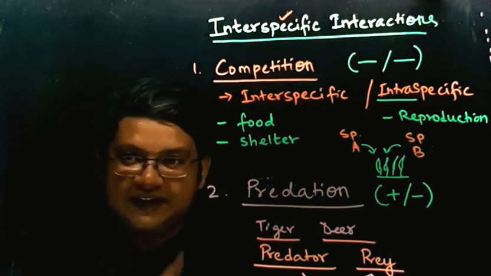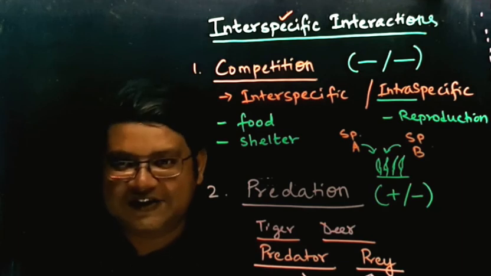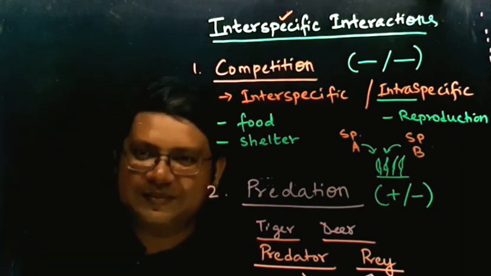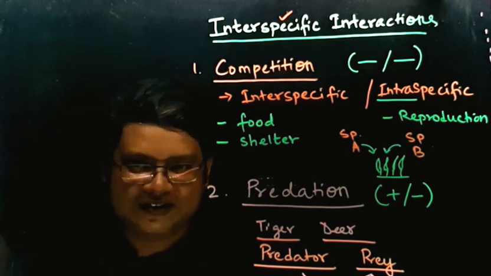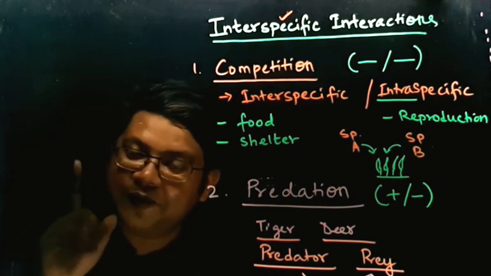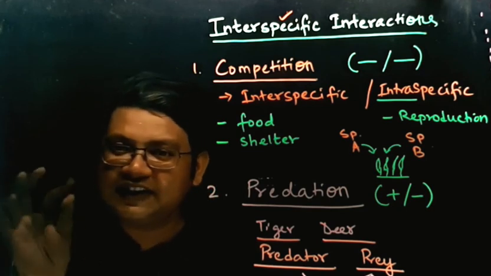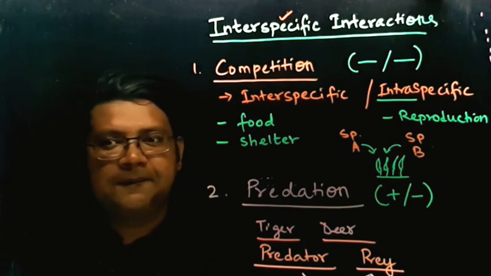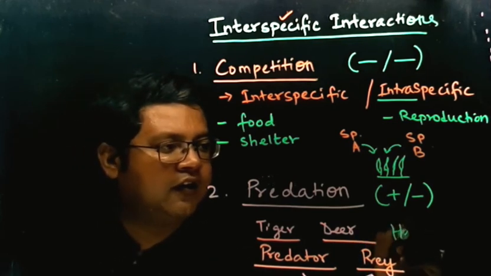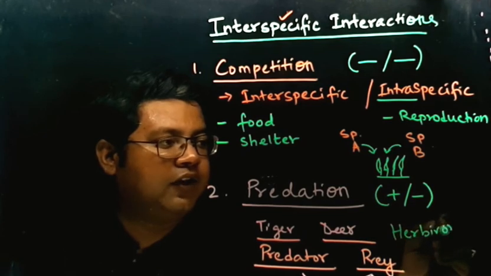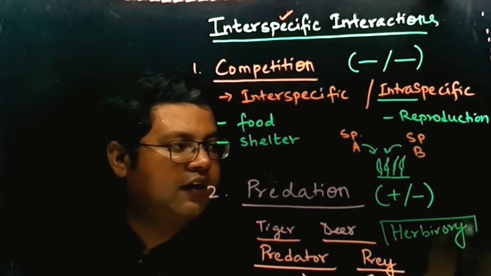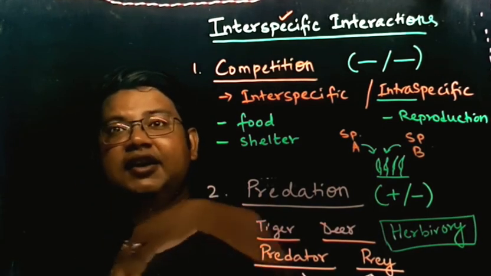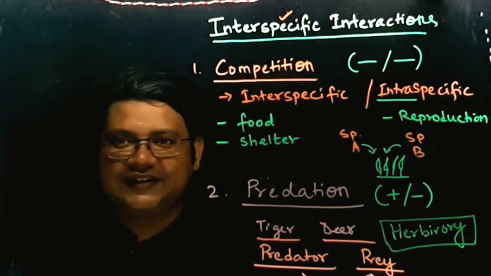So this type of interaction between a goat, or some herbivorous animals, and the plants is also a type of predation, but it is a different type of predation, and we call this herbivory. Herbivory is a type of predation where herbivorous animals feed on the plants.